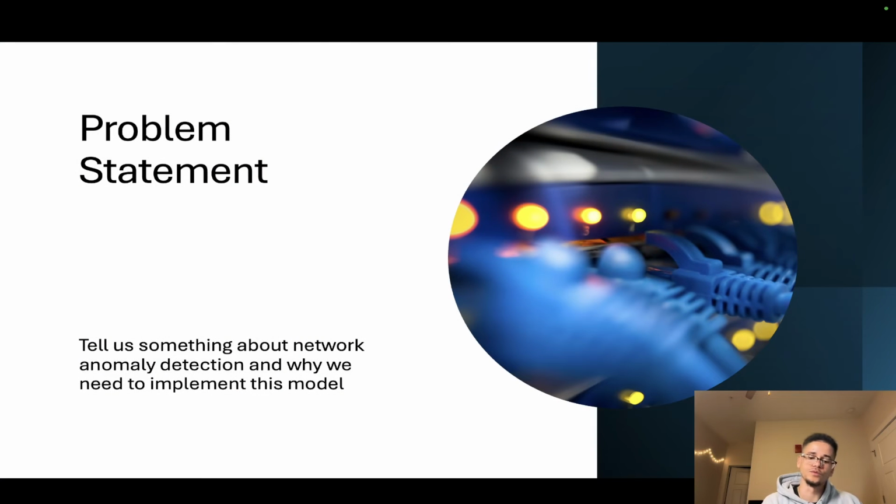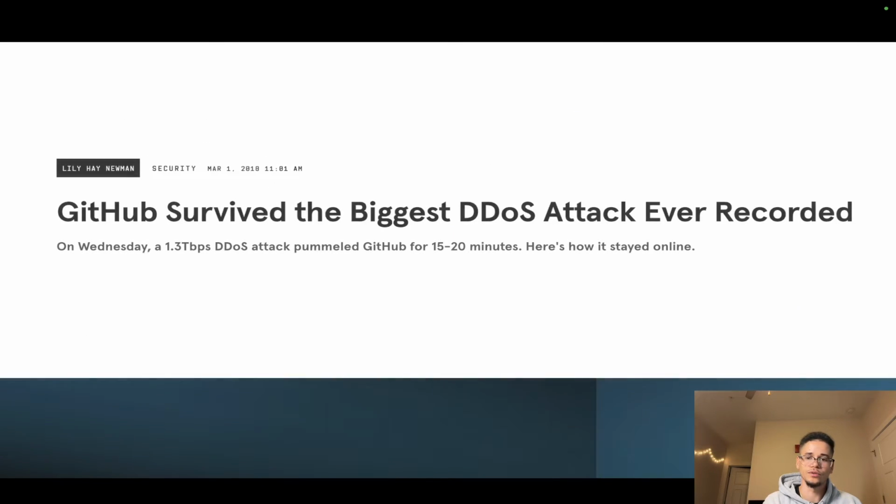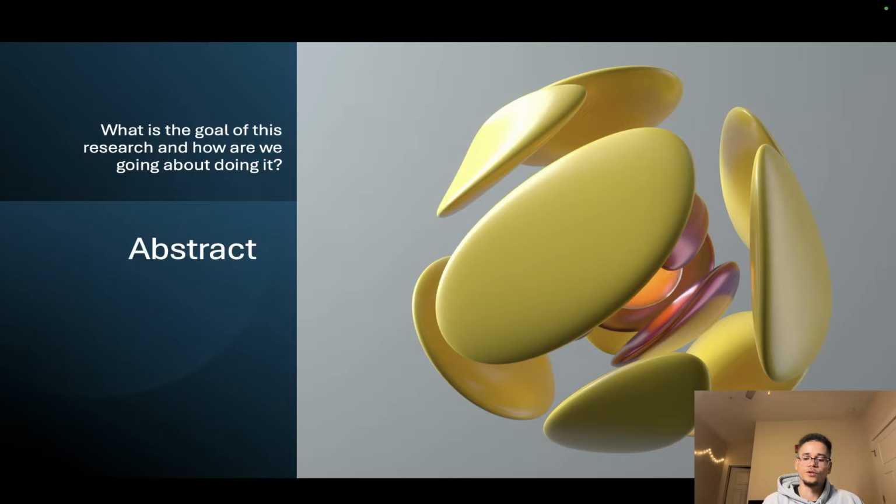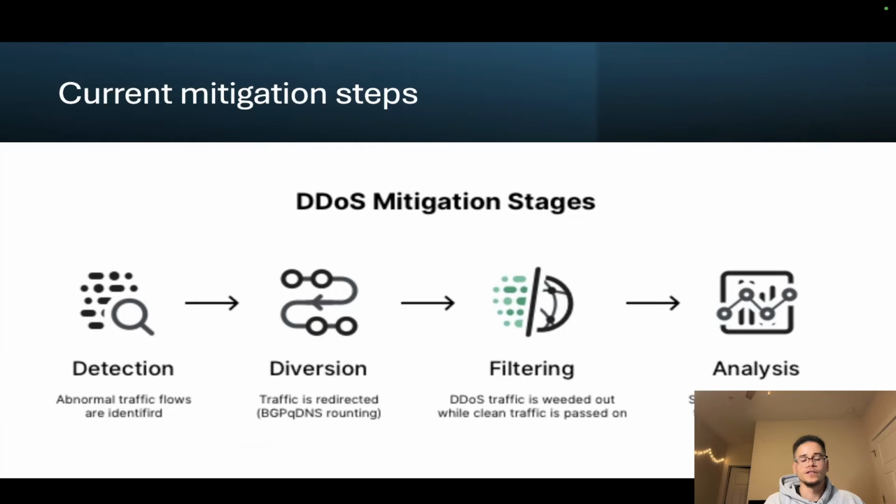What is our problem? We're trying to detect anomalies before they hit the major companies, like for example what happened to GitHub. The way that we're going about it is we're comparing 5 different deep learning models, and we want to compare them for the most robustness in all types of situations. These are some of the mitigation steps for all types of attacks, including DDoS. The major step is detection, and that's where we're at.